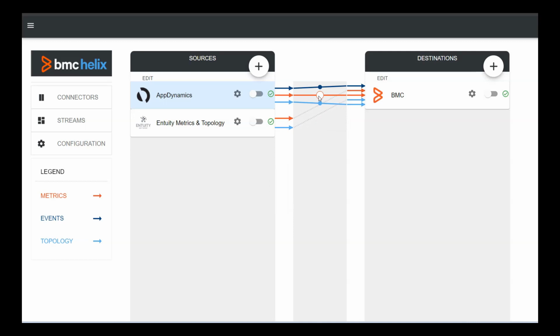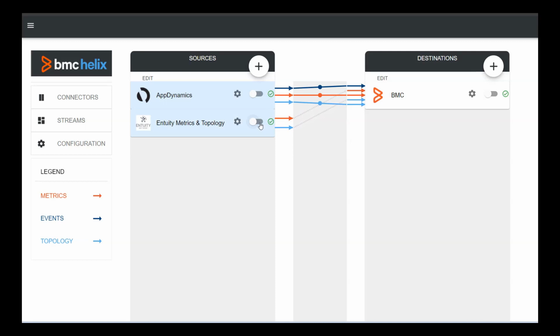If I want to enable the data stream for metrics alone, I can click on the middle bar and click on start. So the data stream for the metrics data type only will be enabled for AppDynamics. If I want to delete a specific data type, for example topology, click on the middle bar. You can delete the specific data type for a specific connector alone. So these are the options if you want to delete, stop, or start specific data types for any connector within intelligent integration.